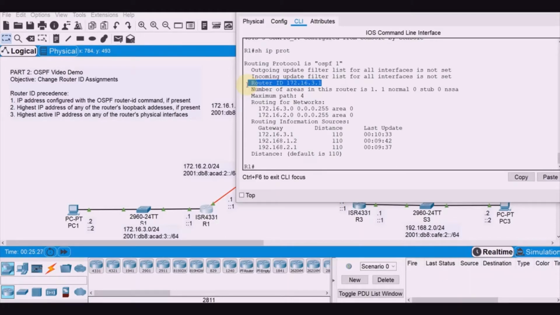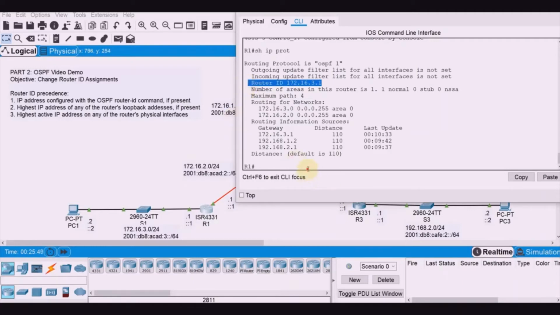Take note that the clear ip ospf process command does not reset the router ID with the loopback address. Reloading the router will reset the router ID to the loopback address. So we need to save the configuration and reload it, and that's when it will take effect.